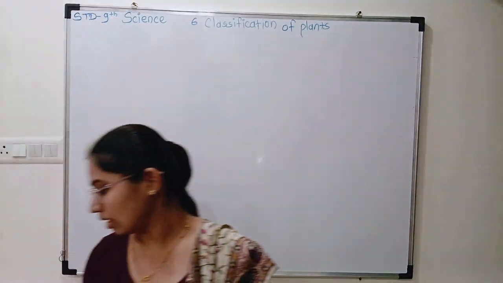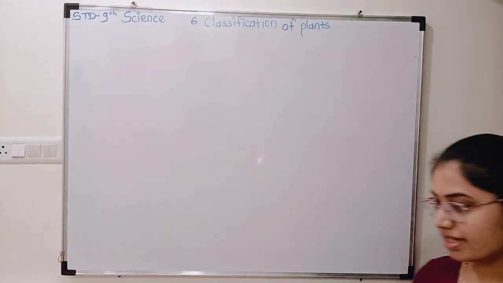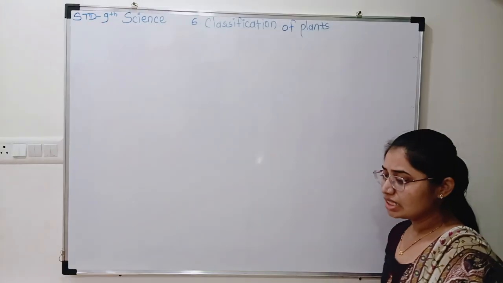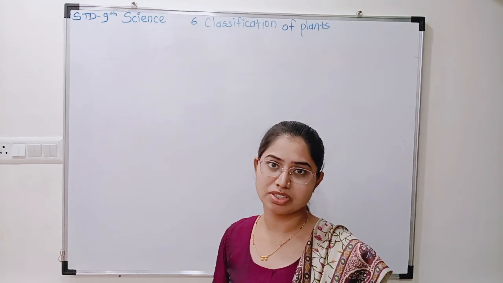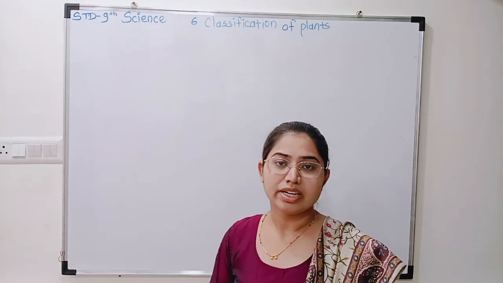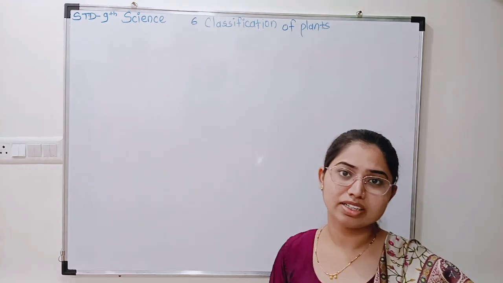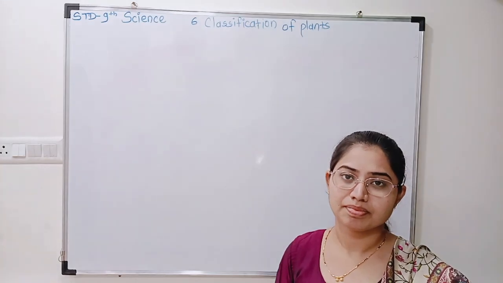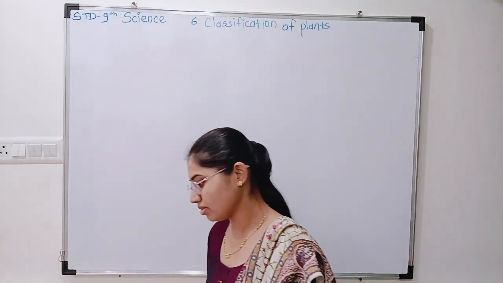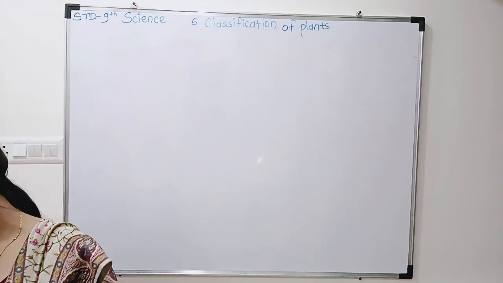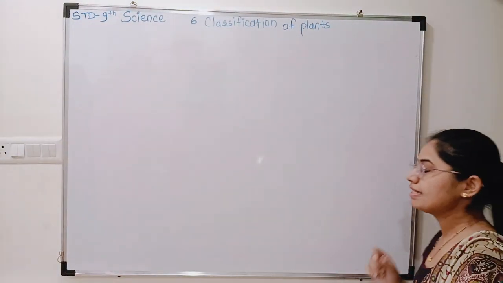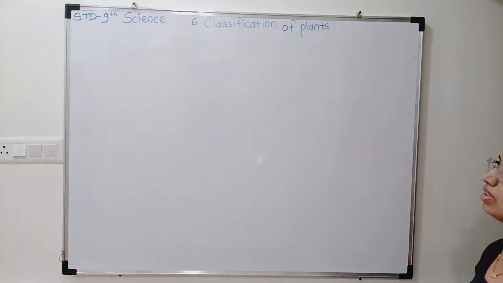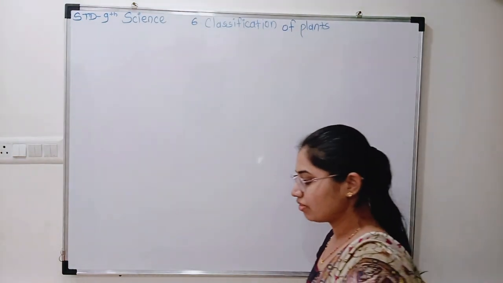we are going to start our sixth lesson, classification of plants. This is regarding only that five kingdom classification. Anyone can tell me which are our five kingdoms? Yes. So first we will revise that five kingdom classification that we have learned in 8th standard, right? So shall we start?